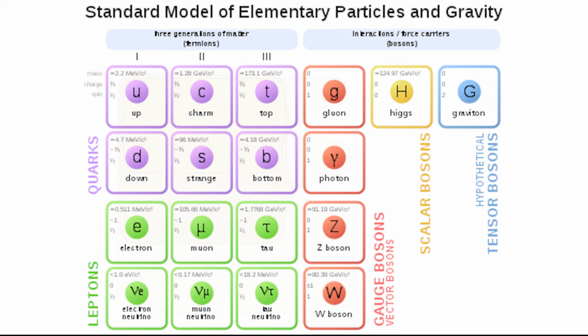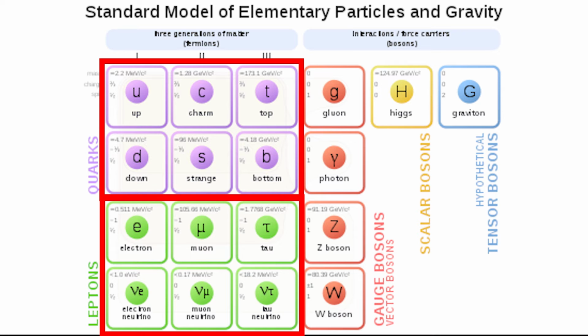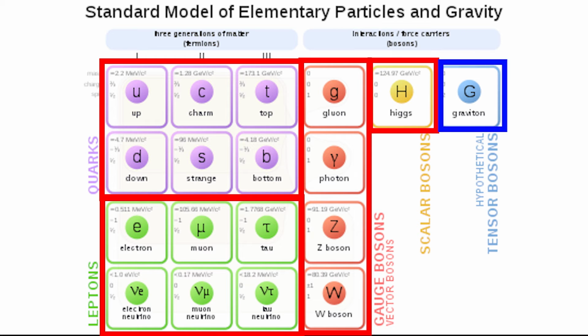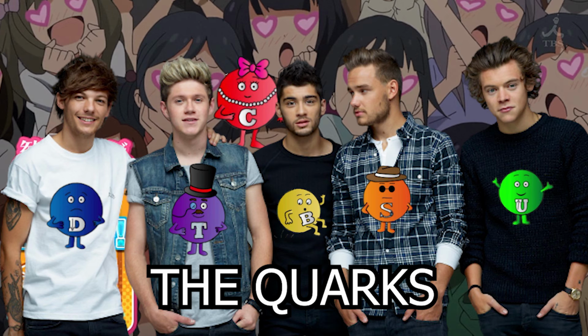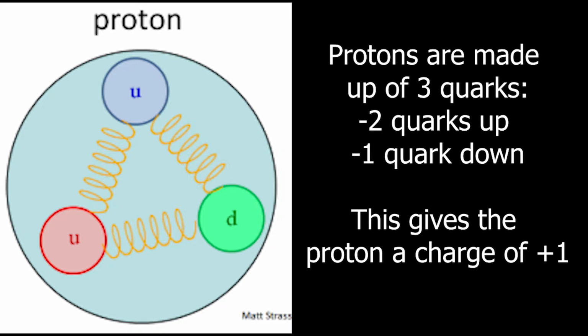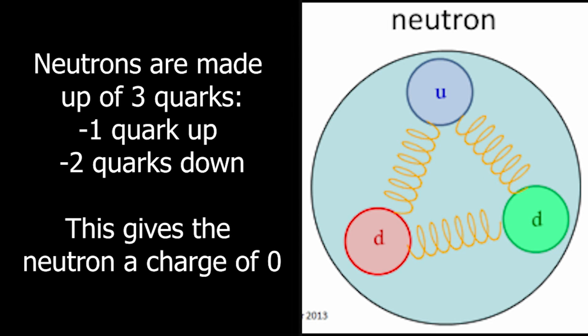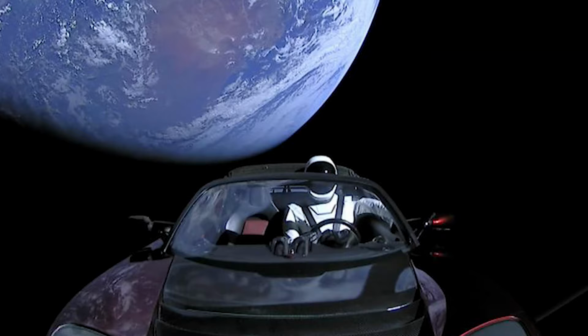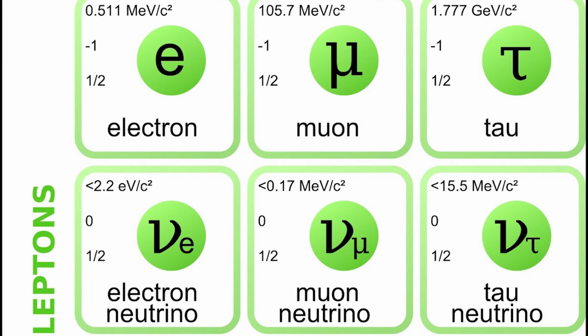Now let's look at the standard model to understand it better. To make it quite simple, this model is separated into 4 categories, along with a hypothetical one. To begin with, we have the quarks, which are the fundamental particles which form other particles called hadrons. Protons and neutrons are both hadrons and are responsible for most of the mass of ordinary matter in the whole universe, like a car. Then we have the leptons.